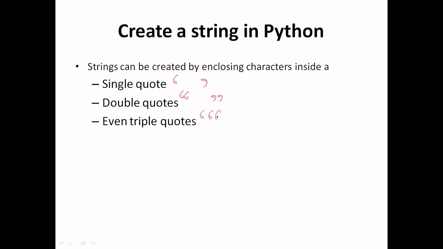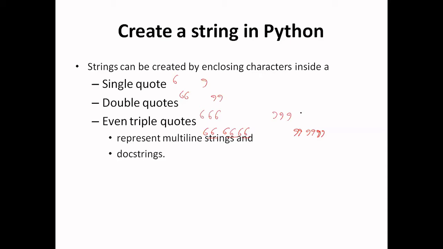Either you can use three single quotes to make it a triple quote, or you can use three double quotes to make it a triple quote. This triple quote string is generally used for a multi-line string or documentation string inside a function. We will see this docstring later on when we discuss functions.